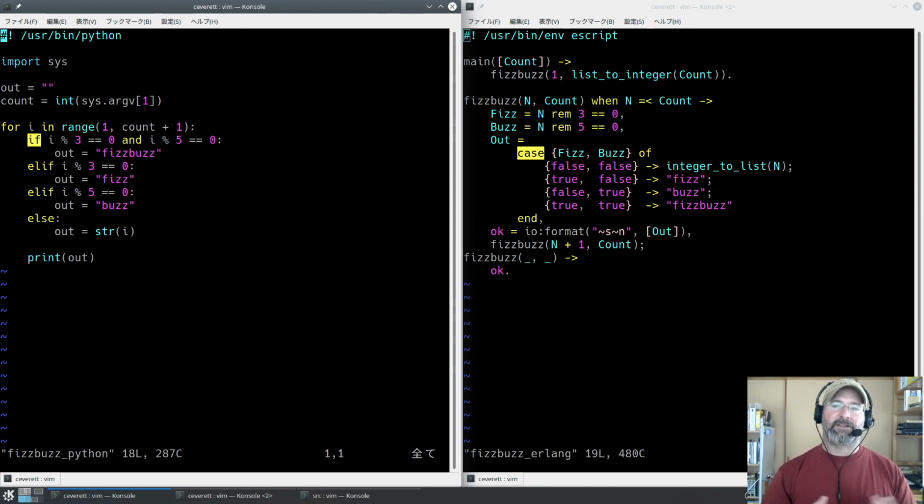So if is a very different style in Erlang than in other languages. You're going to see case all the time, and you're going to see function head matching all the time, but you're not going to see if very often in Erlang. If is one of those constructs that if you really need it and it really fits, you're going to know. But you should default to case in most cases.